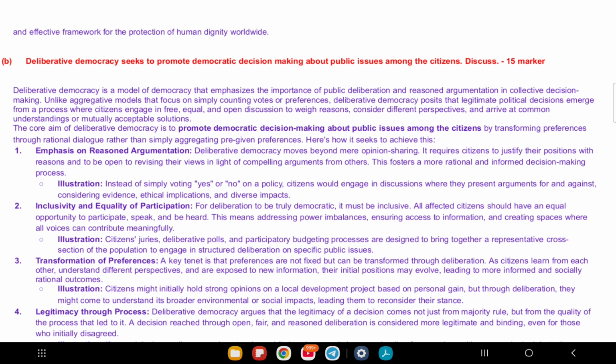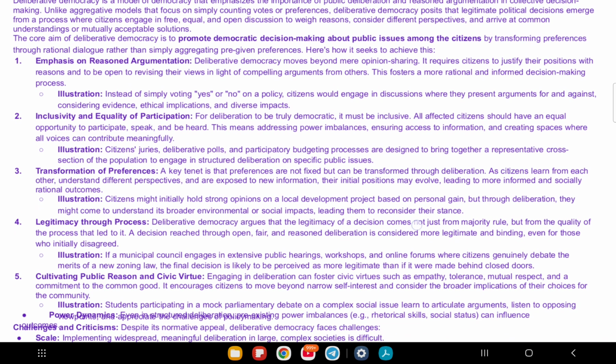You have to remember one tip here. Explain what deliberative democracy is and how it promotes decision making, and you have to give an example. Also mention the challenges, along with why it's valuable for democracy. So let's move to our next question.